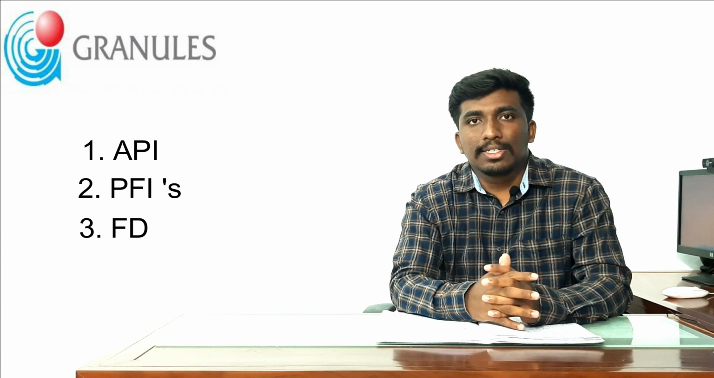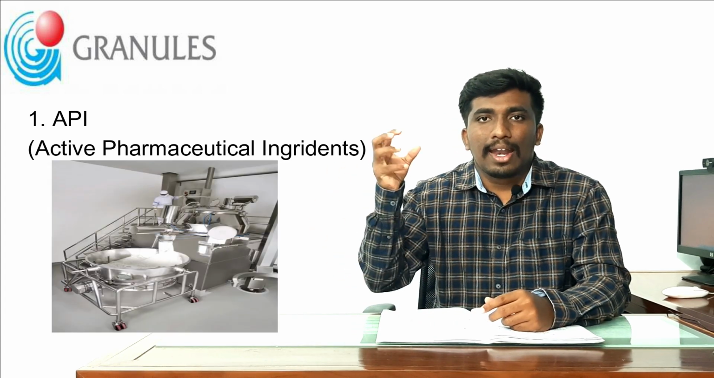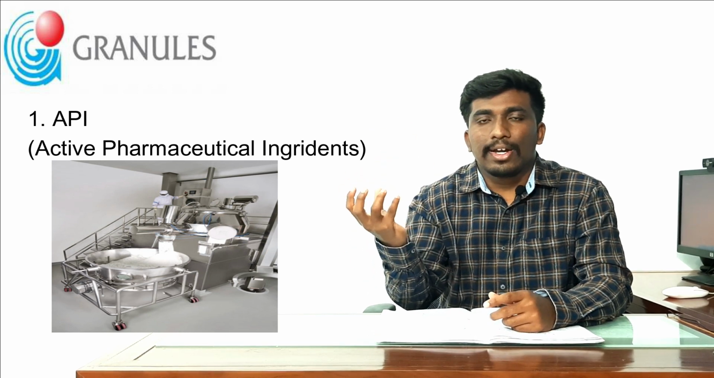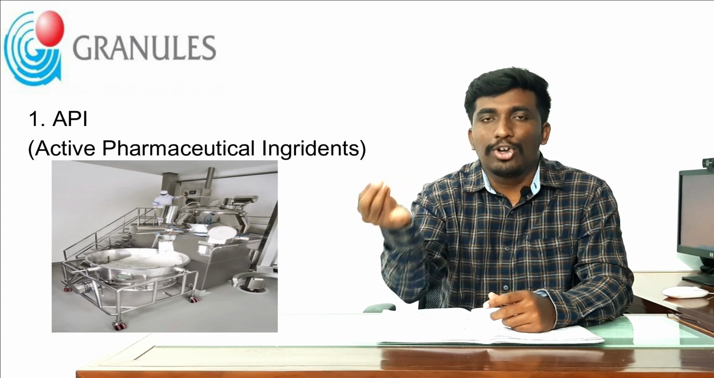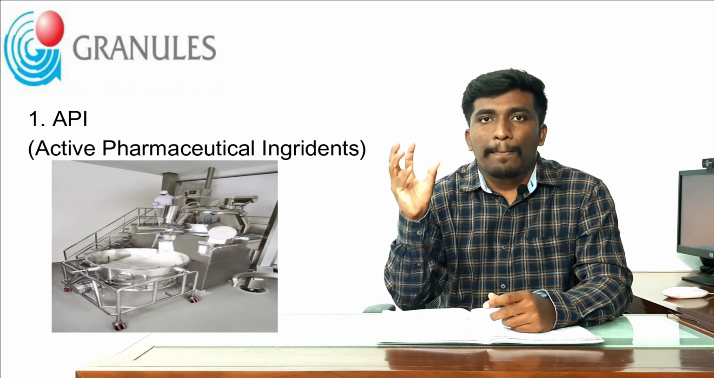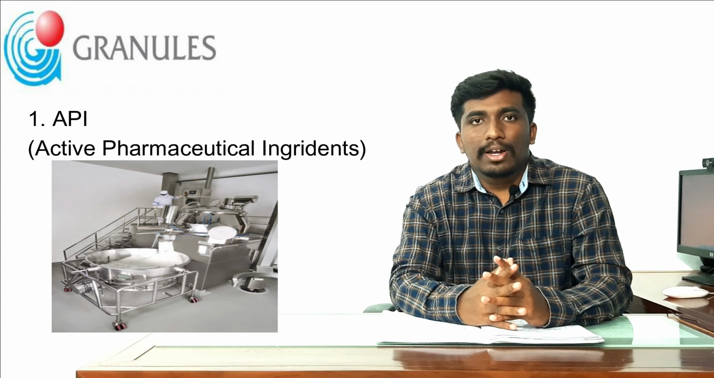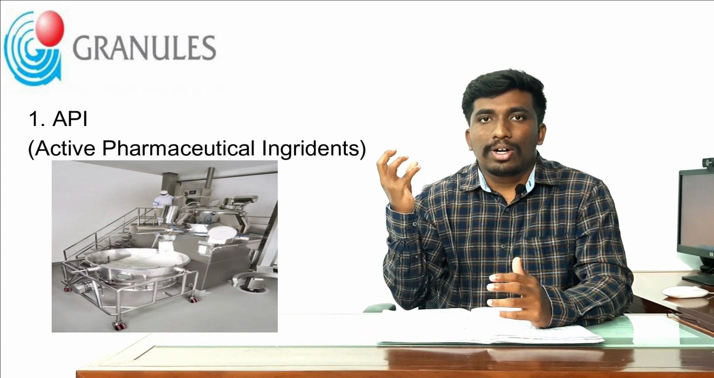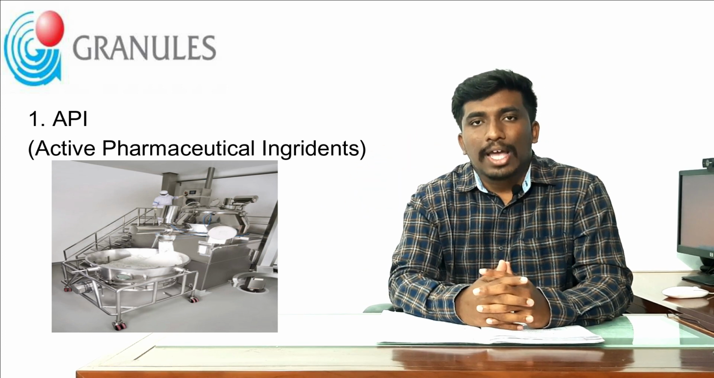Firstly, let us understand what an API is. API means active pharmaceutical ingredients, which are put in the tablet. What is an active ingredient? It is the ingredient which actually treats the particular disease of the person. There are also inactive ingredients in the tablet, but we are not going to discuss that. The active ingredient which is going to treat the disease of a person is very important.